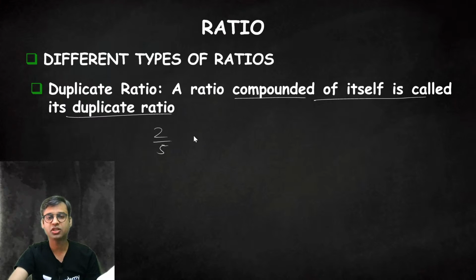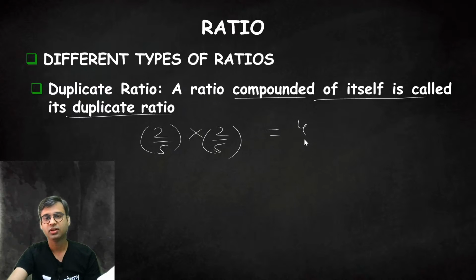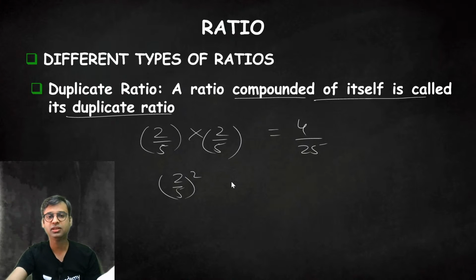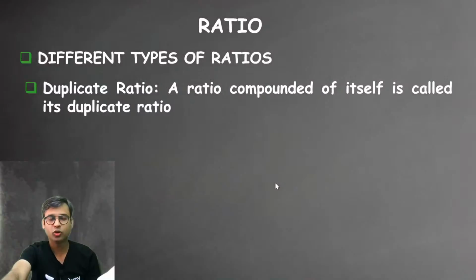Like 2 by 5 is the ratio. We want the duplicate ratio, so what we do is multiply it by 2 by 5. So 2 by 5 times 2 by 5 is 4 by 25. This is the compounding of the ratio, or simply the square of the original ratio.